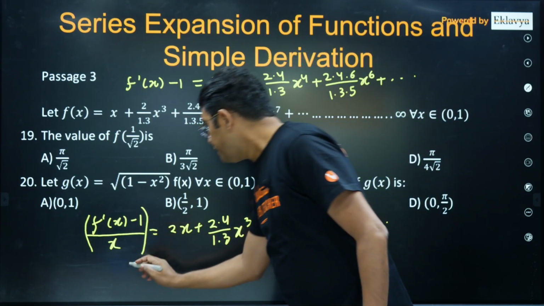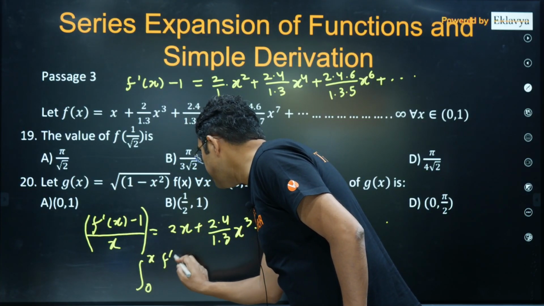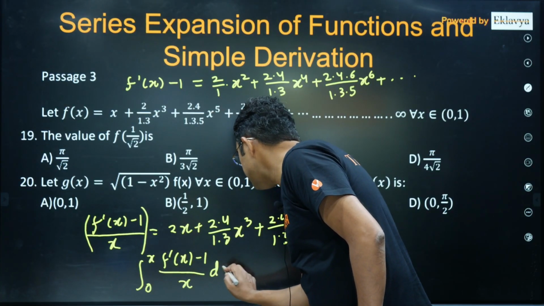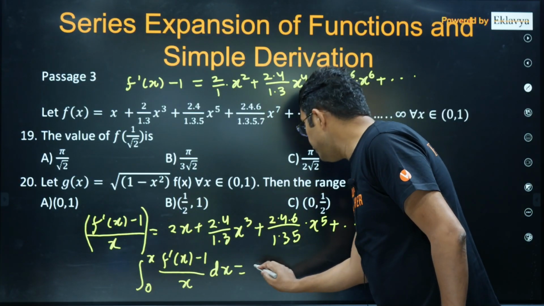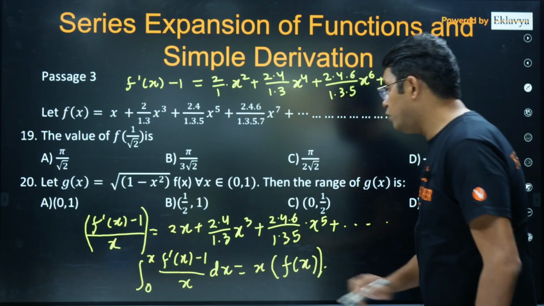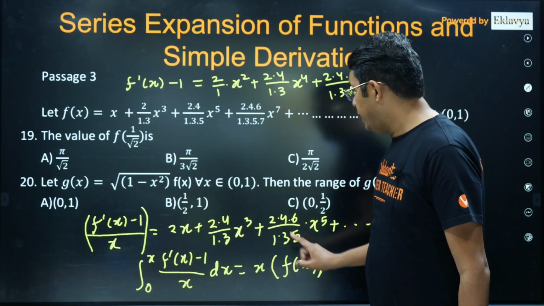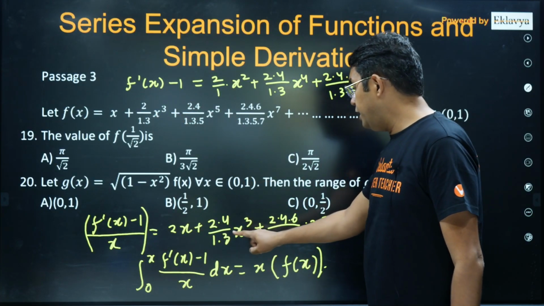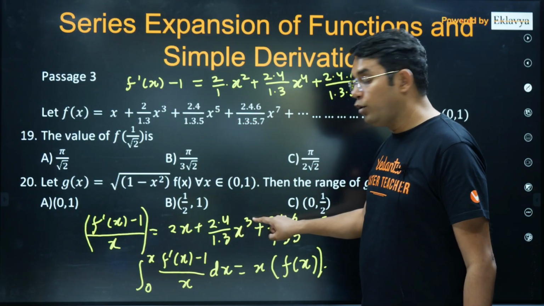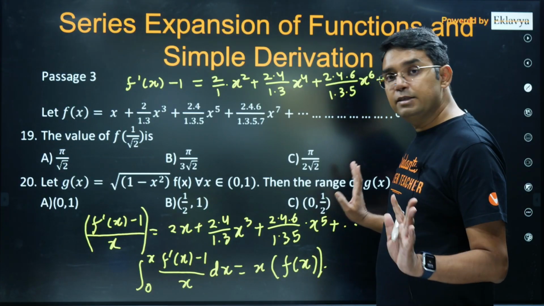So what I am saying is that if we integrate this from 0 to x, that is f dash x minus 1 upon x dx, then if you take x common on the right hand side, you get x into fx. This will be x square if you take x common, so you get the first term. Here it will be 2 upon 1 into 3 into x power 4. So one term of x is extra everywhere, so you are getting this thing.